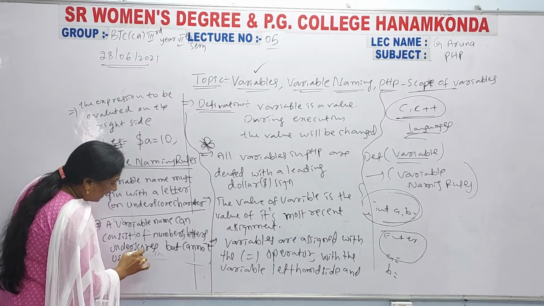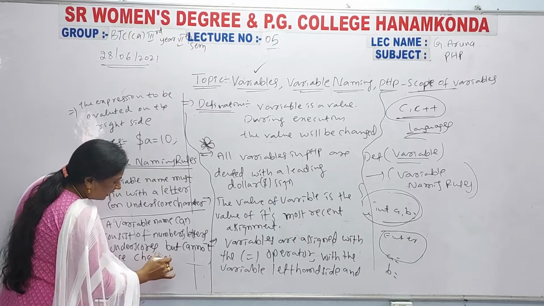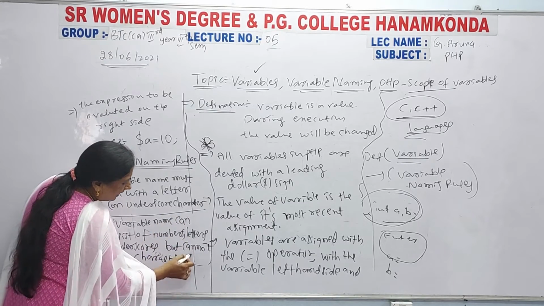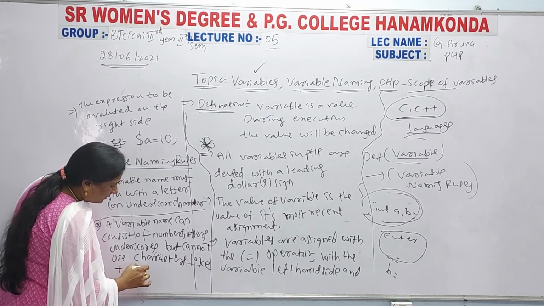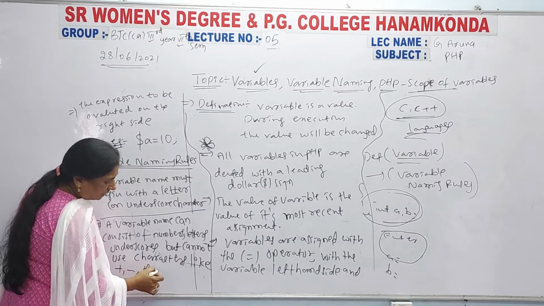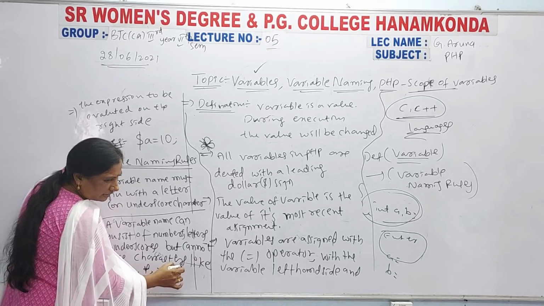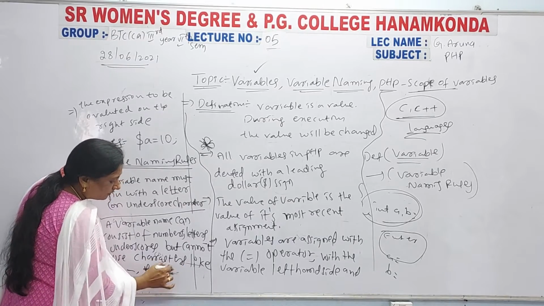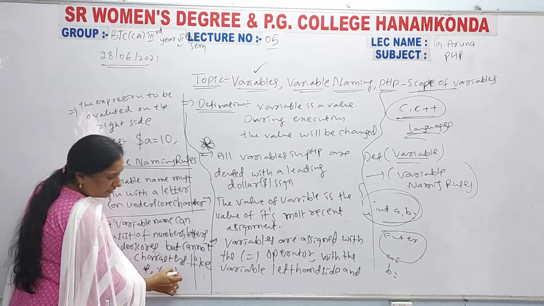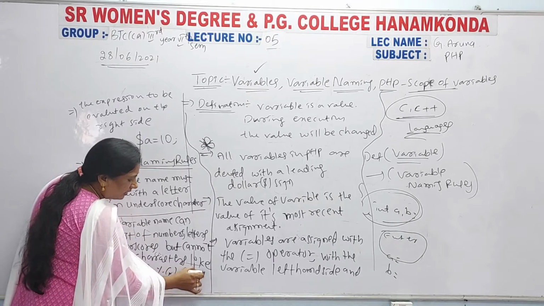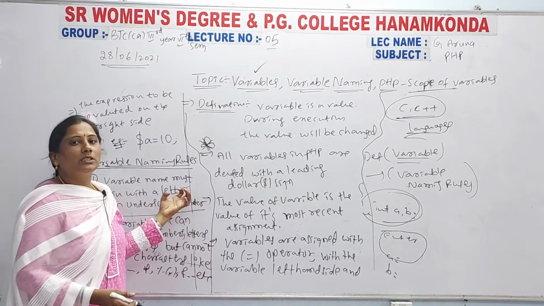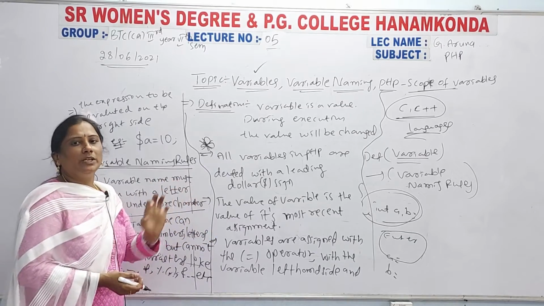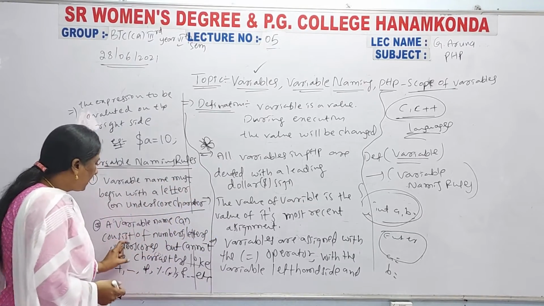use certain characters. What are the characters you don't use? Plus, minus, star symbol, percentage symbol or comma symbol, and ampersand, etc. So these special symbols cannot be used in variable declaration. So this is the second rule.